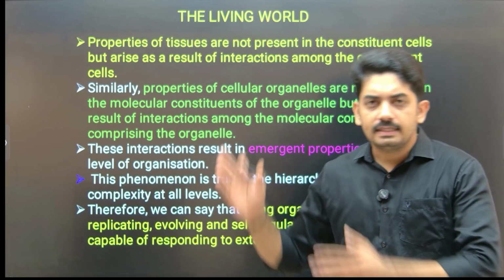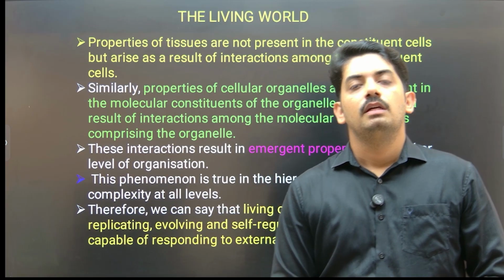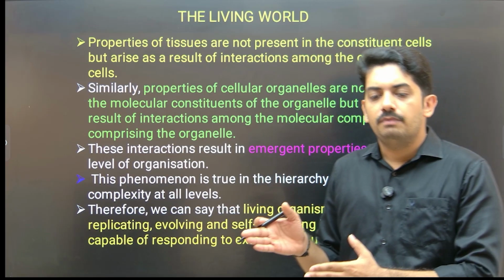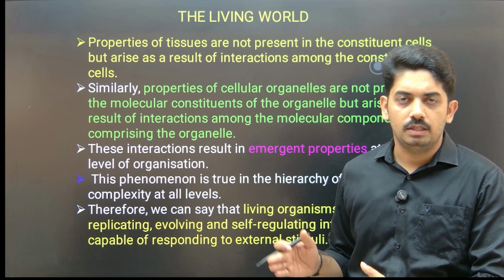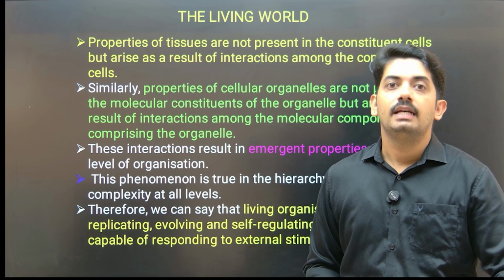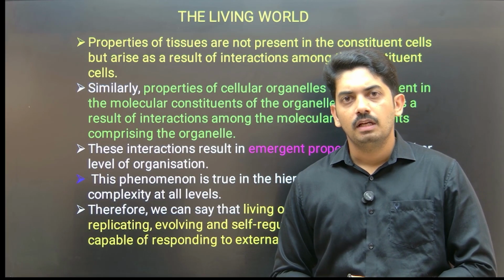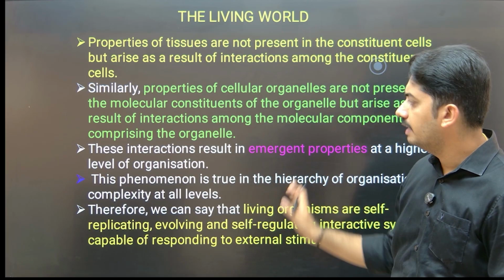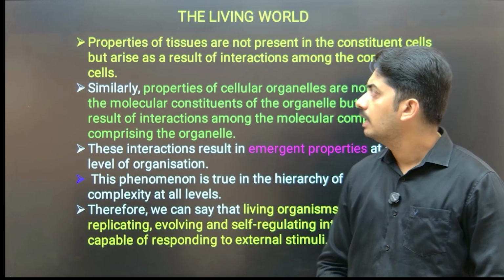Now here there are some interesting points. Till here we have taken some of the characters like growth, reproduction, metabolism, consciousness, self-consciousness. Along with this, we have one more character, that is called emergence. Now these statements given here are actually defining the emergence character.